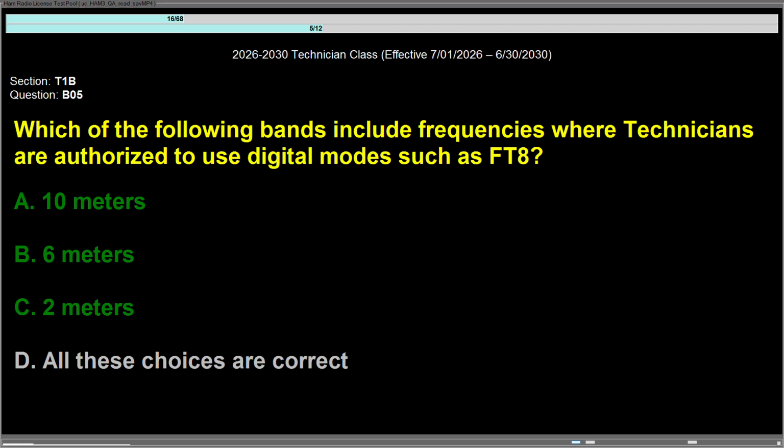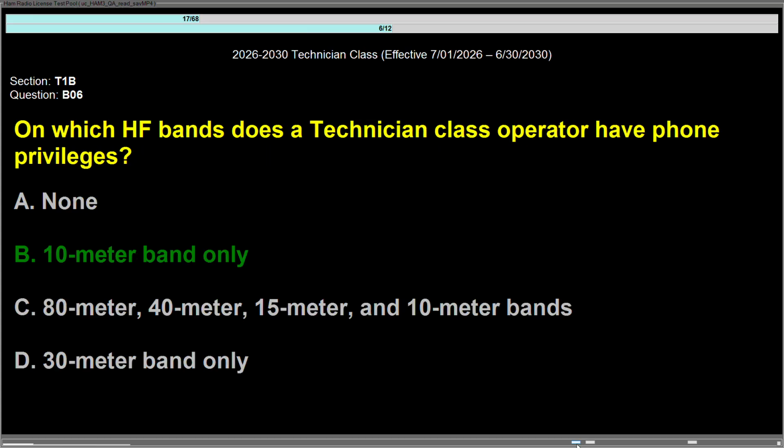Question Bravo 05, which of the following bands include frequencies where technicians are authorized to use digital modes such as FT8? Answer is D, all these choices are correct: A, 10 meters; B, 6 meters; C, 2 meters. Question Bravo 06, on which HF bands does a technician class operator have phone privileges? Answer is B, 10-meter band only.